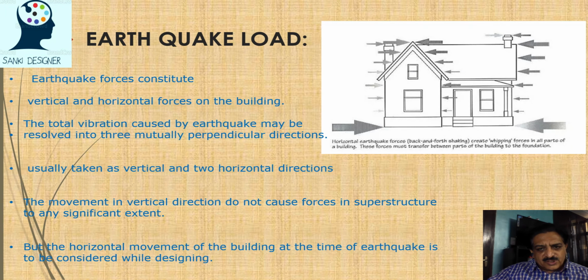Here we can see earthquake forces, horizontal forces which come on a building all of a sudden, which try to tilt these vertical members and this horizontal member with respect to each other, creating a tearing force between these two members, slab and vertical members, ultimately leading to failure of the structure. So we have to keep our structure well strong with respect to this force also when we design our structure, right? So we can see the impact of earthquake load can be vertical and horizontal forces on the building, vibrations due to this earthquake, right? Normally we divide this earthquake load into 2-3 components, and we design our building like this, right?